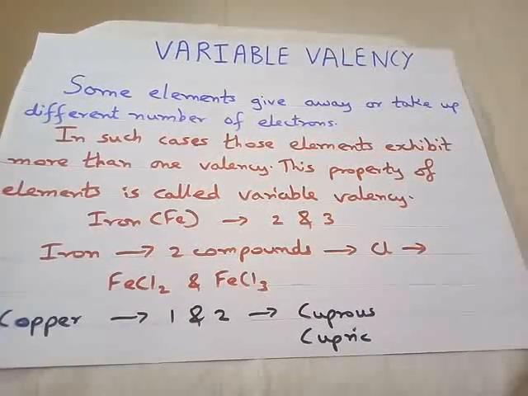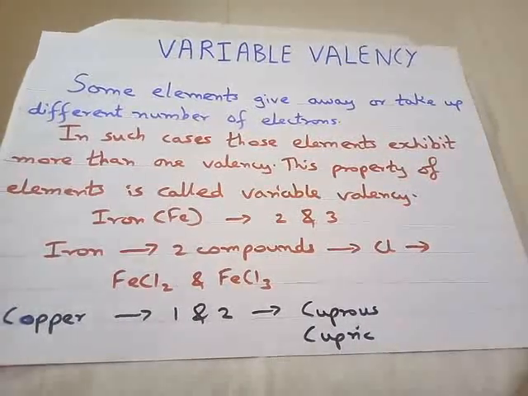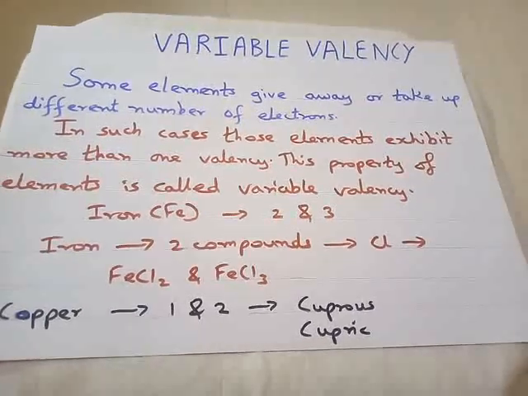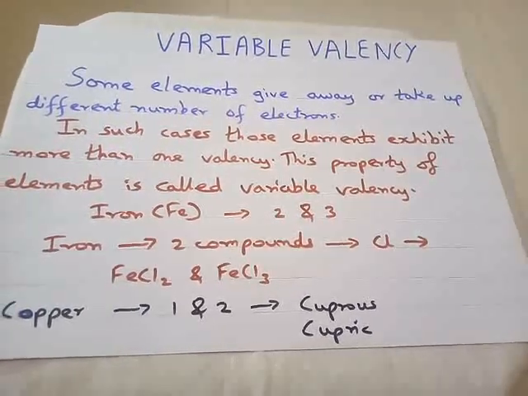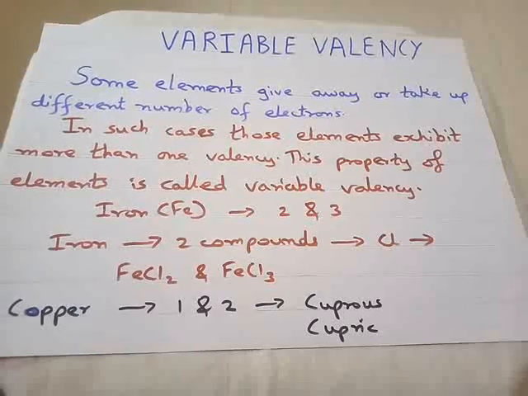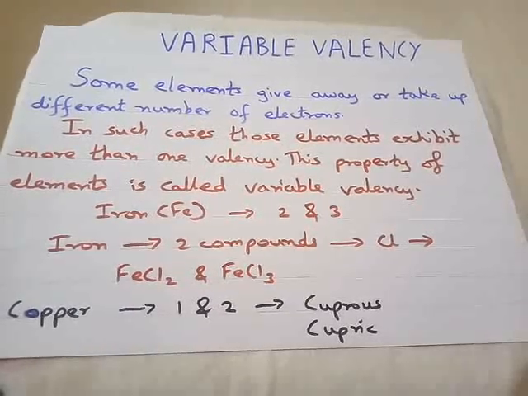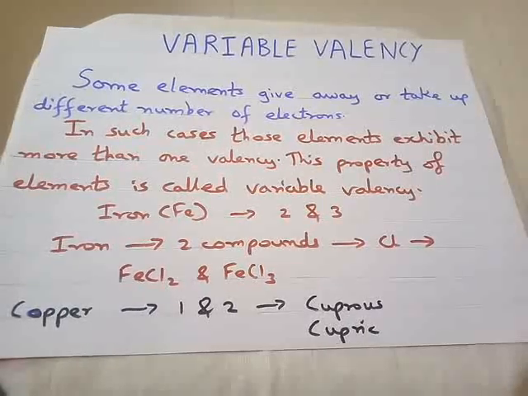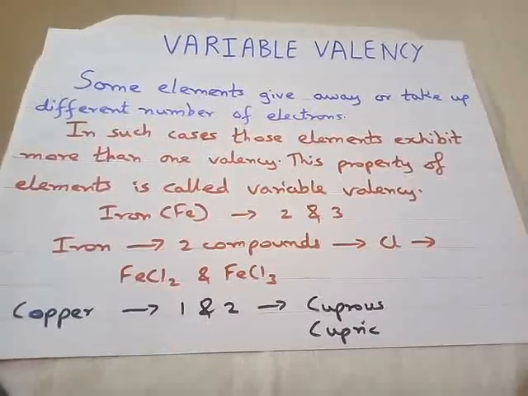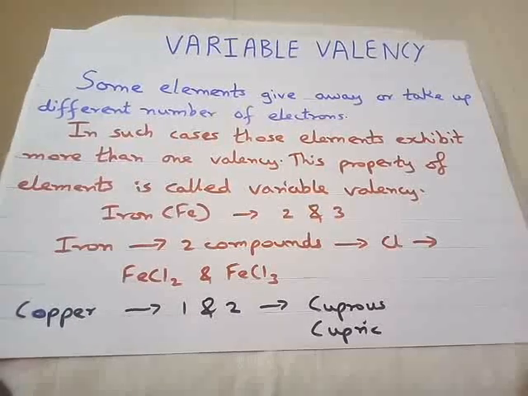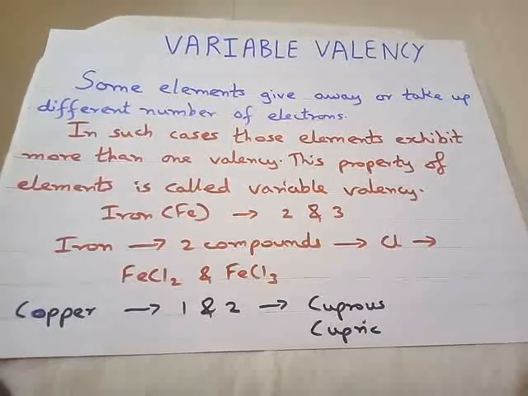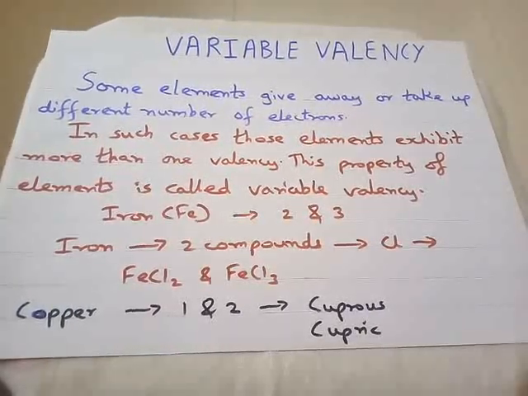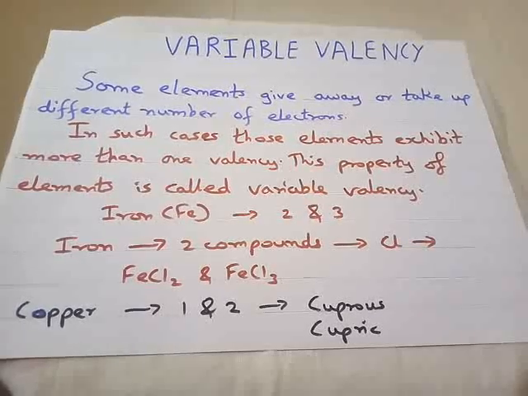Now, here we complete the topic valency and variable valency. Next time we are going to study how to find out the chemical formula of any compound. Now you have seen sodium chloride, when you speak we say NaCl, magnesium chloride we say MgCl2, water we say H2O, carbon dioxide we say CO2. So how this molecular formula is found out, that we are going to study in our next session.